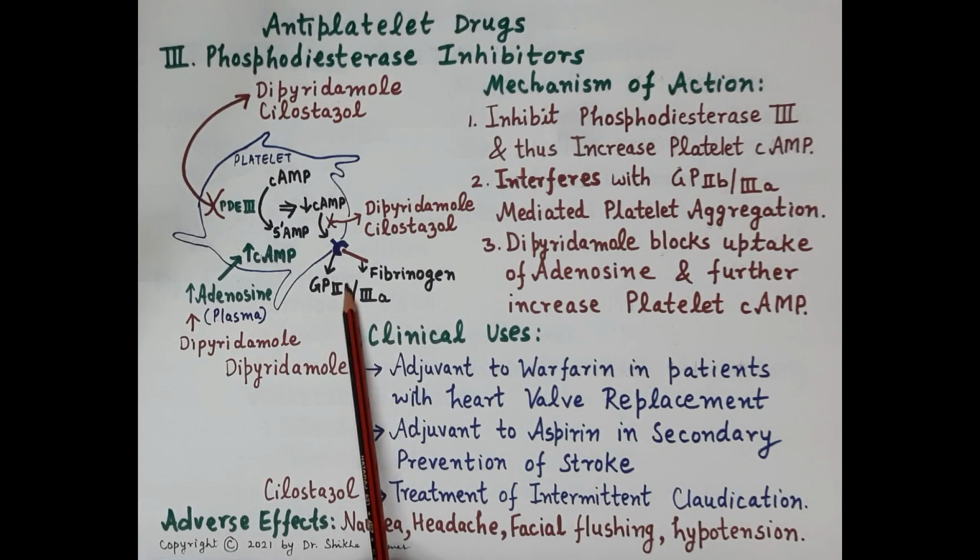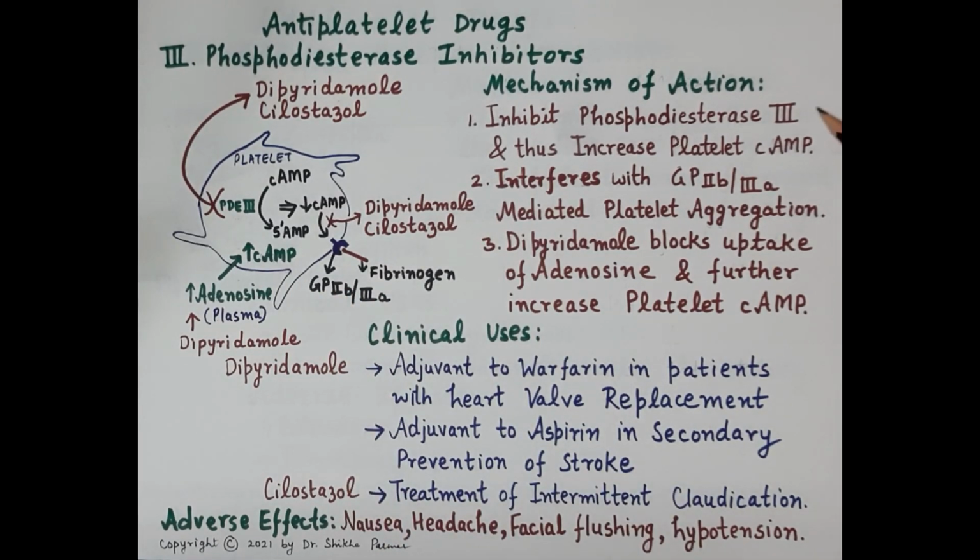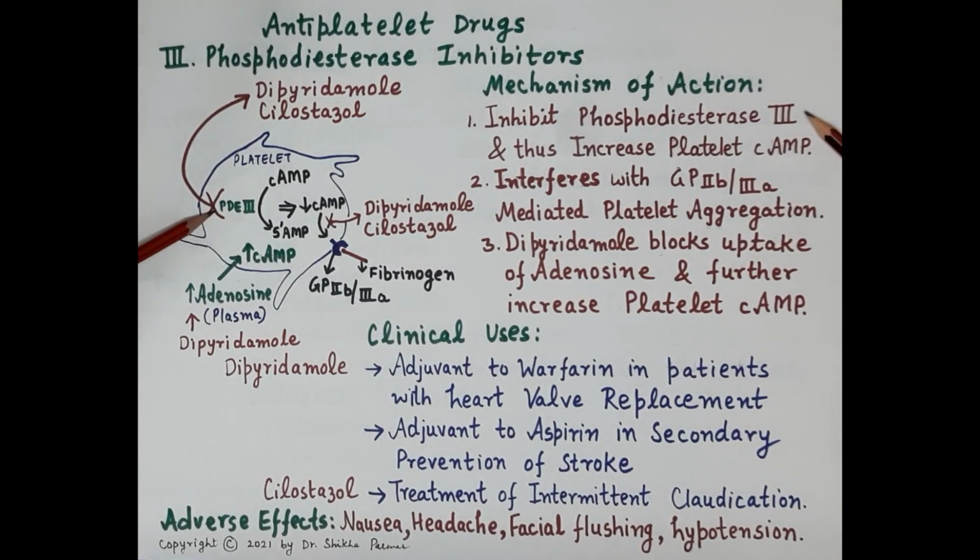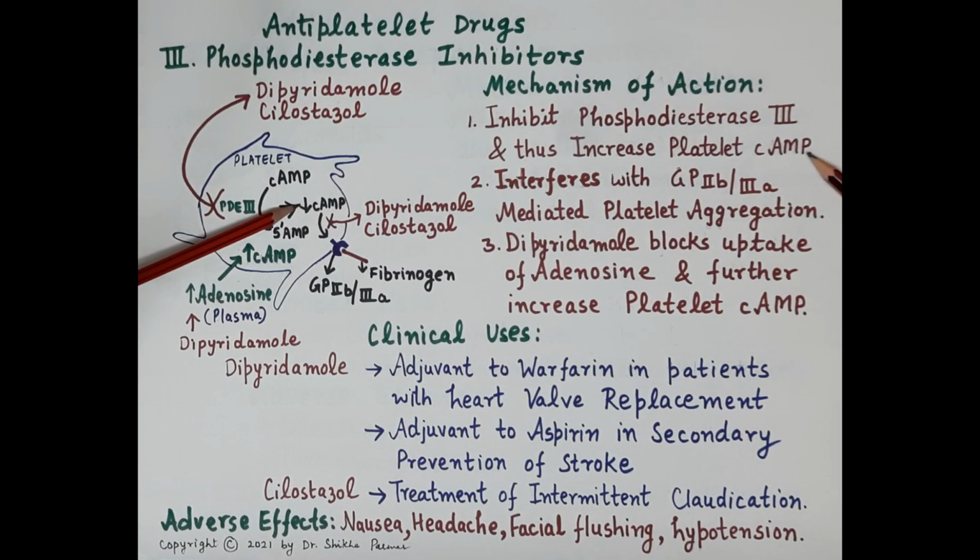Now, the phosphodiesterase inhibitors inhibit phosphodiesterase 3, thereby increasing the levels of platelet cyclic AMP, thereby inhibiting the activation of GP2B3A receptors, and thus they interfere with GP2B3A mediated platelet aggregation.